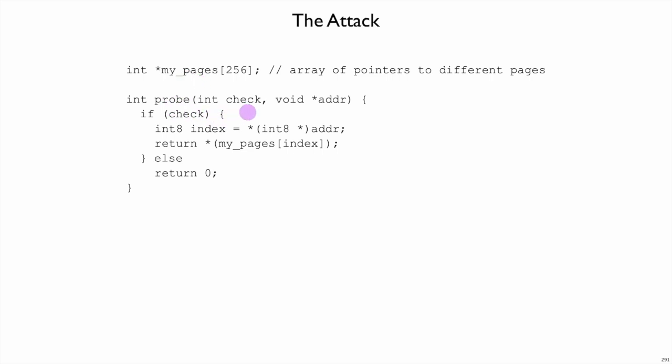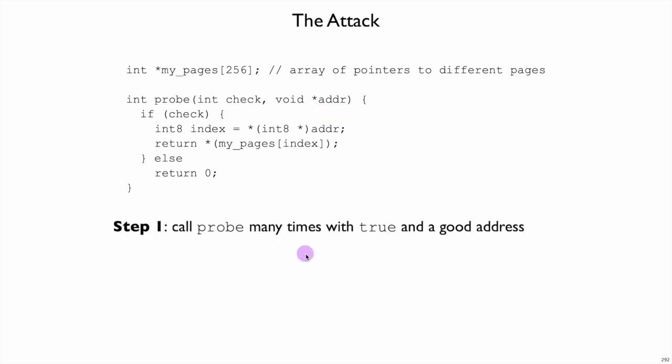So probe takes two arguments, an integer indicating whether it should do some check, and then an address that it should try to read from. In the attack, this address is going to ultimately be one we're not supposed to read from. But at first, we call probe with addresses that we can read from. To start the attack off, step one is to call probe many times with true for the check argument and a good address for the second argument.